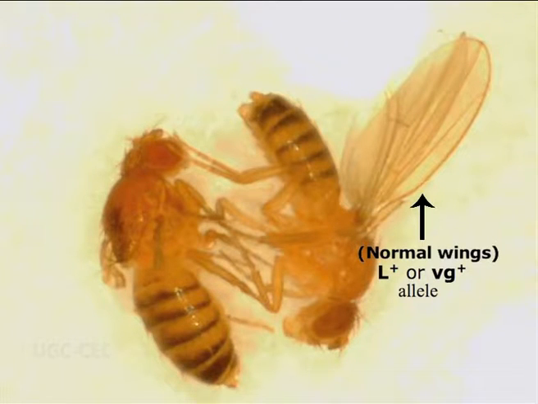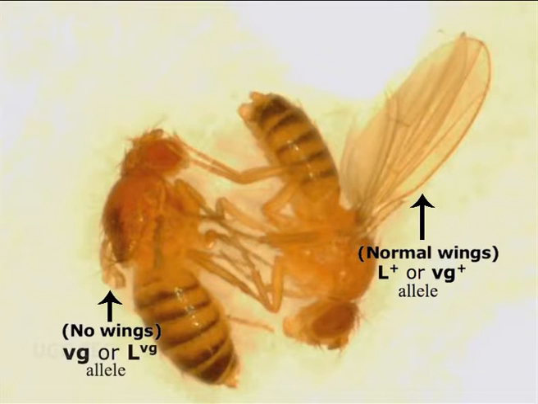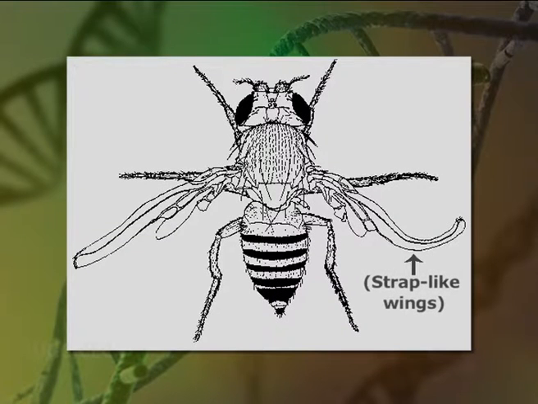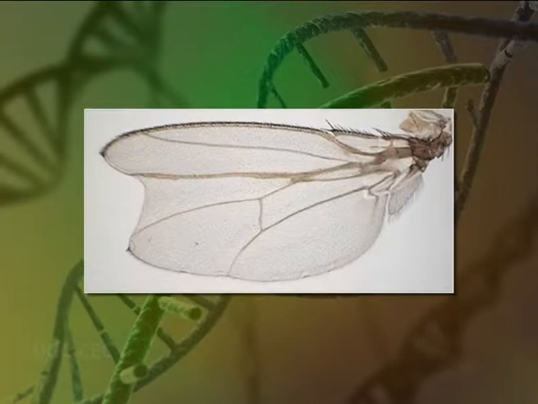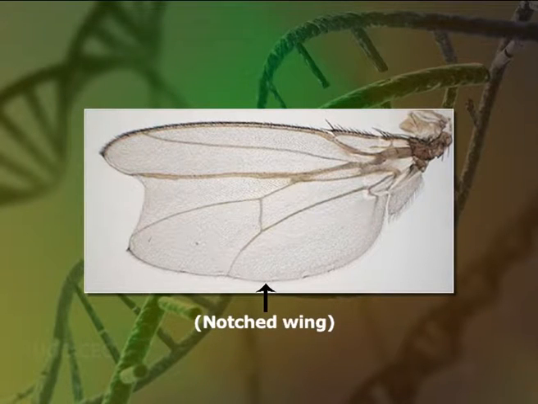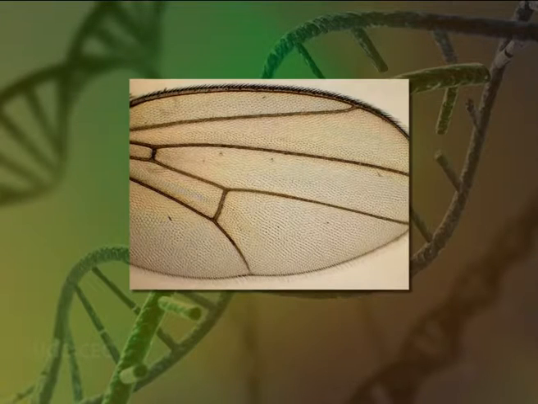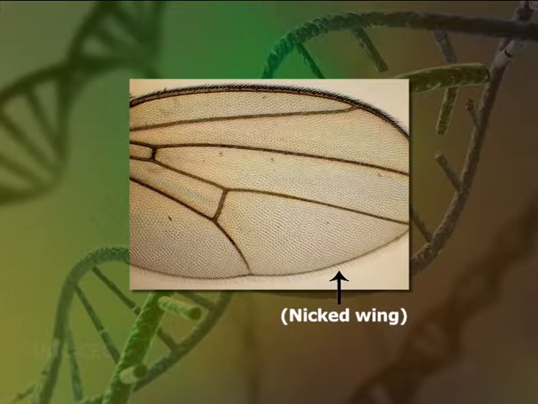The extreme expression with no wings and just stumps is the result of one allele, VG or LVG, in homozygous condition. A narrow strap-like wing is produced by VGST or LST. Notched wings are associated with the allele VGNO or LNO, and nicked is associated with VGNI or LNI.